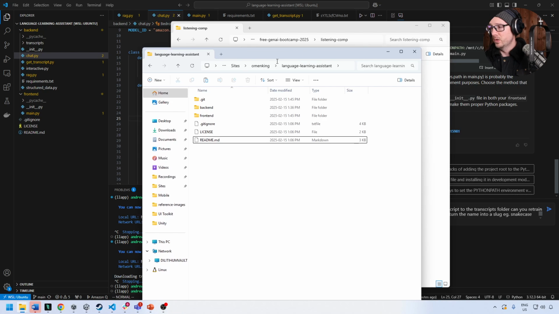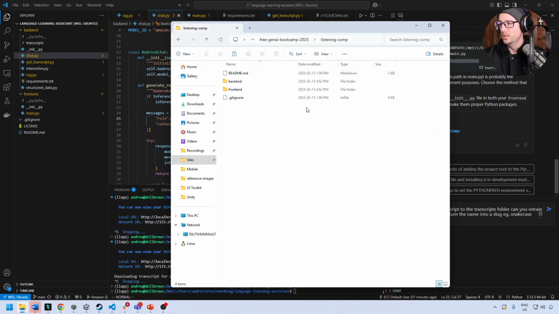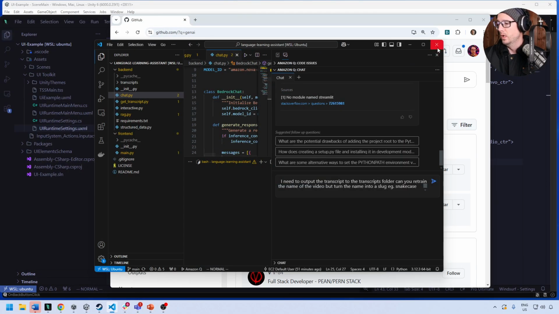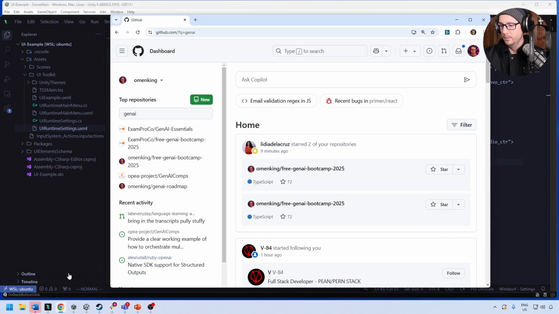Okay, this repository here, Omen King language learning assistant, you can pull it exactly where I have it. You can find it at github.com/omenking/language-learning-assistant. But I'm bringing that into my main repository so things are more cohesive. And I'm just going to close out VS Code here.